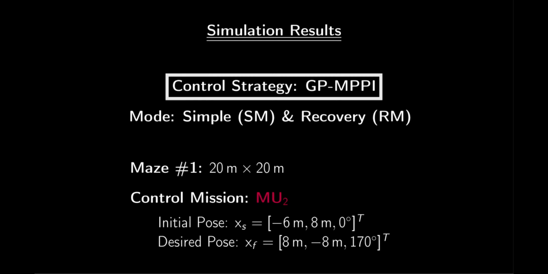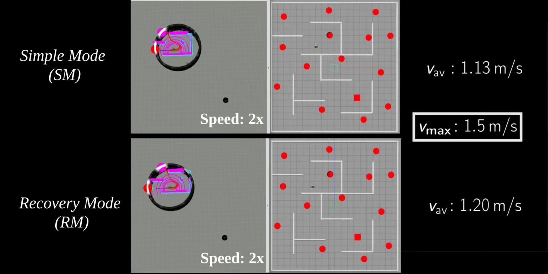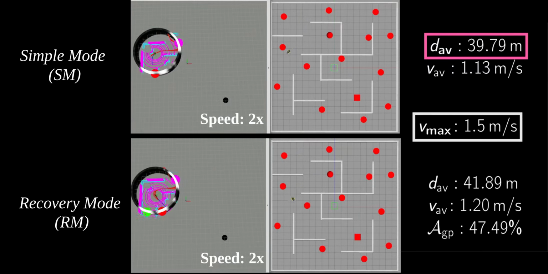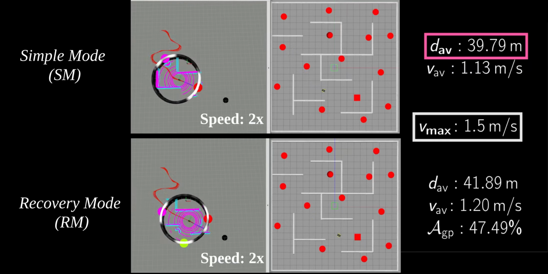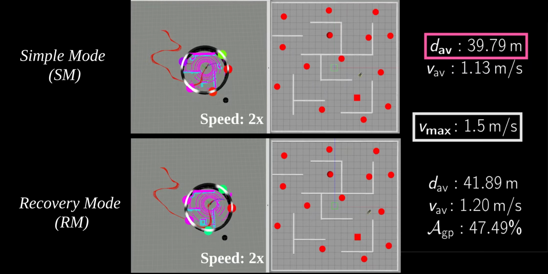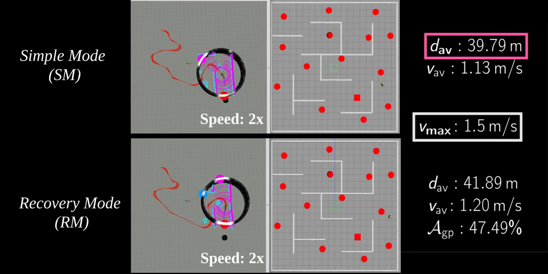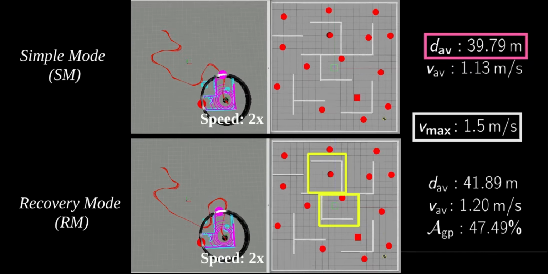Here, we are rerunning the simulations for the second mission, MU2. During this mission, the recovery mode produced a slightly longer robot trajectory than the simple mode, since operating our proposed approach in the recovery mode strikes a balance between the state-dependent cost function directing the robot towards the desired state and the optimal subgoal suggested by the GP policy, which forces the robot to avoid the dead ends associated with the two rooms on its way to the desired pose.